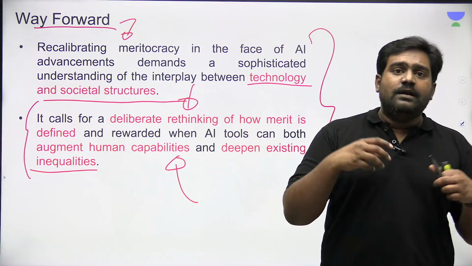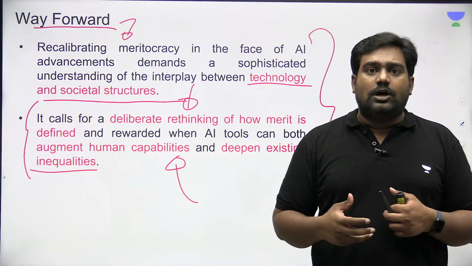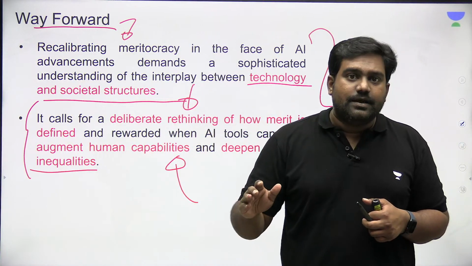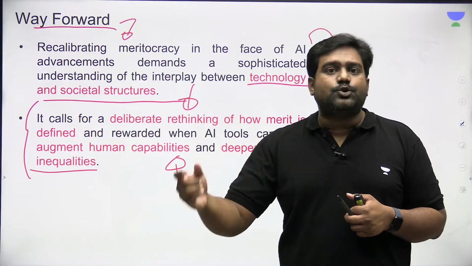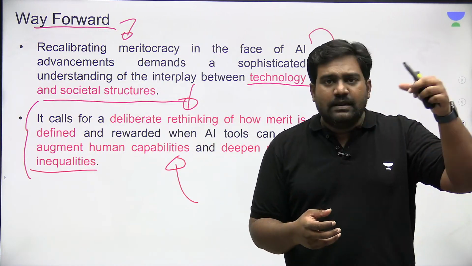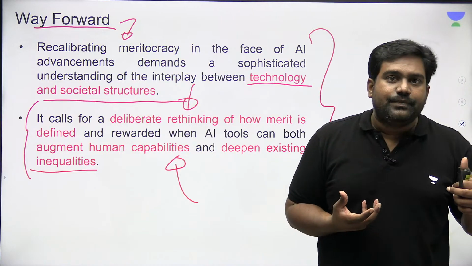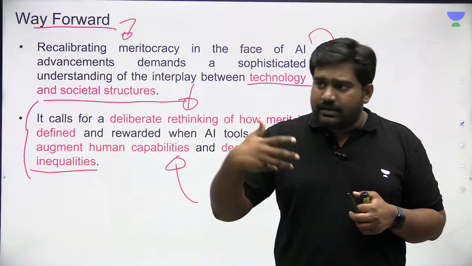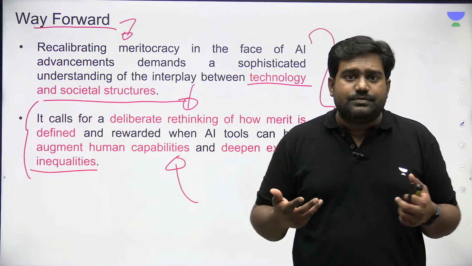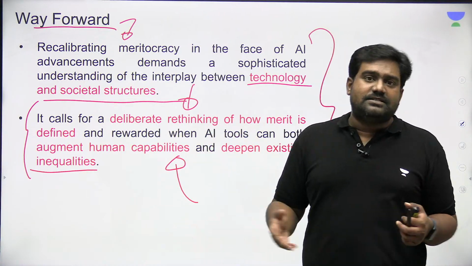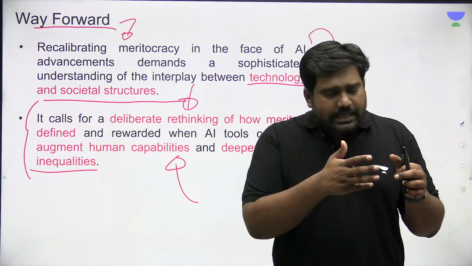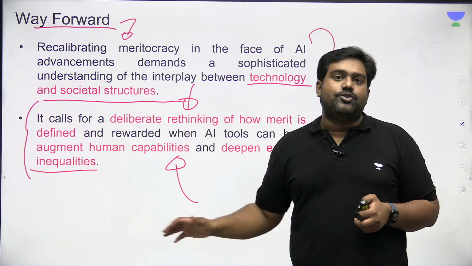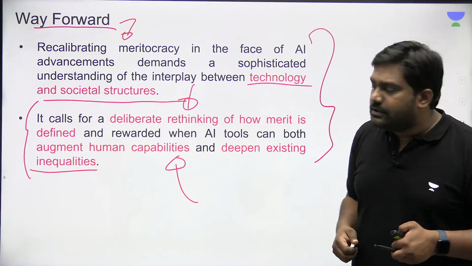Similarly, there should be debates related to AI technology, its disruptive potential, how it can further disrupt meritocracy, how it can further perpetuate social divisions and increase the divide between the privileged and the underprivileged. If those debates are held within governments at the global level, within tech companies when they are developing these algorithms, and if enough checks and balances are introduced, then we can use the potential of AI while tackling the challenges and drawbacks. So that is the way forward.